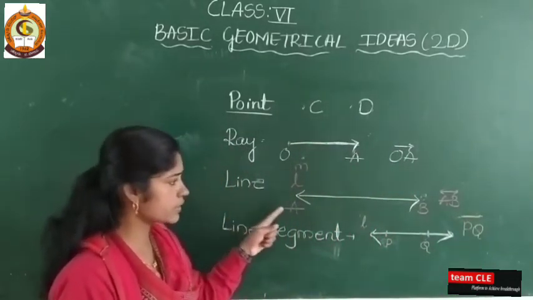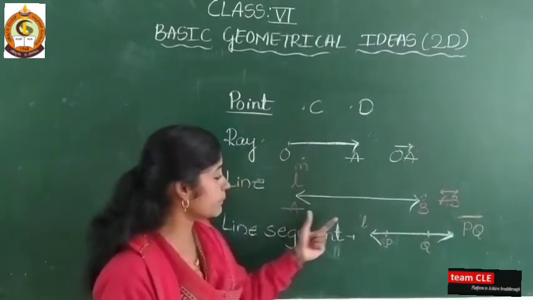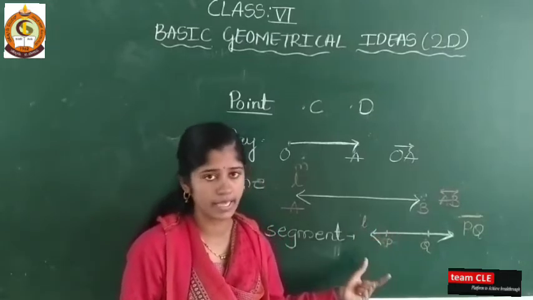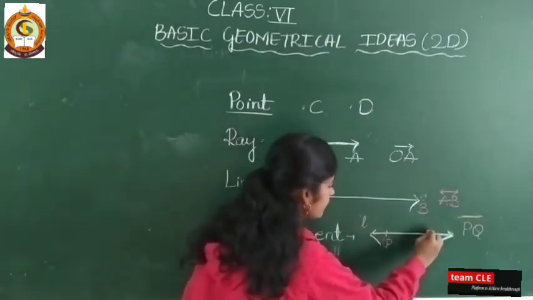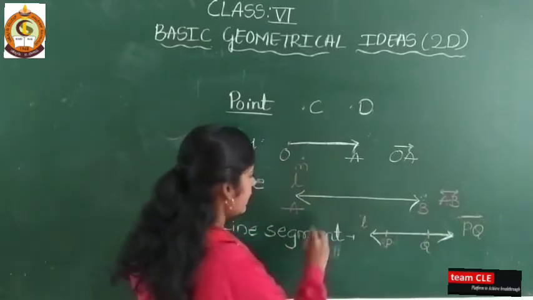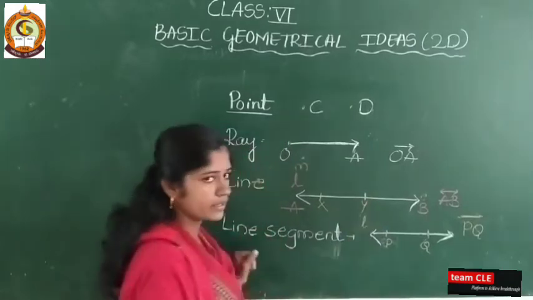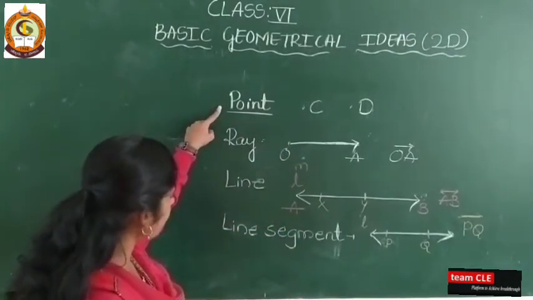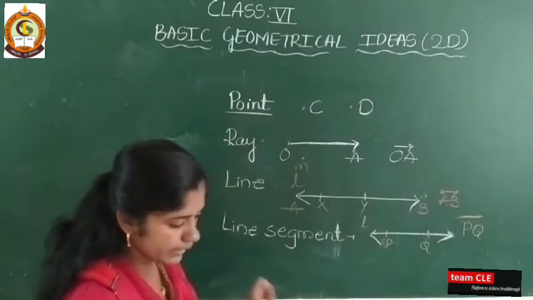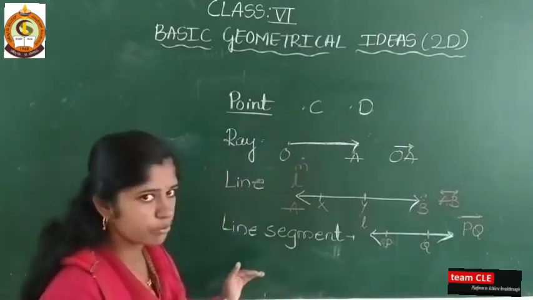A line moves in both directions endlessly, but a line segment is a part of a line. For example, this is a line and PQ is the line segment. I can draw here also: here and here, XY is the line segment. I hope you understood. I discussed point, ray, line and line segment. These are very important concepts.